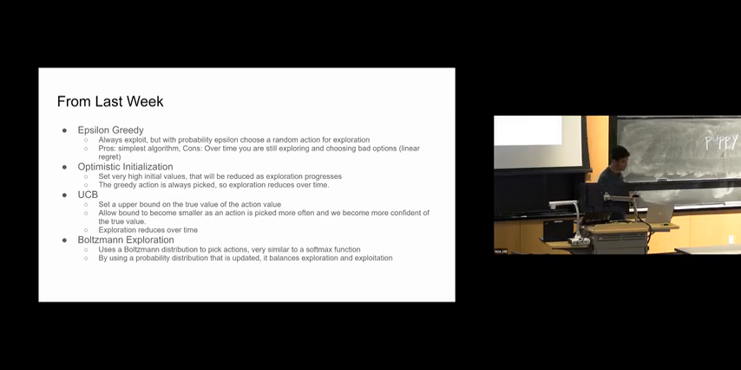We have UCB, which sets an upper confidence bound on the true value of the action. This confidence bound over time starts to reduce because we are more certain of what the true reward of a certain action is, and that's how exploration and exploitation is balanced. And then lastly, we have Boltzmann exploration, which was not covered in lecture, but there's a part about it in the book and also in your homework. It's very simple. It just uses a probability distribution that's similar to a softmax function, and with a certain probability, it will choose a certain action.